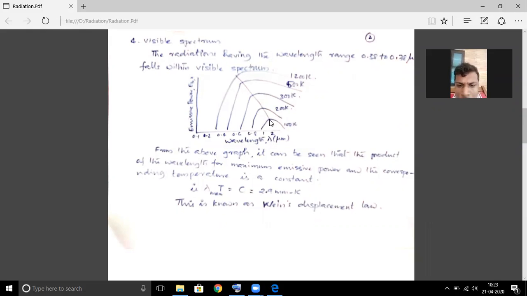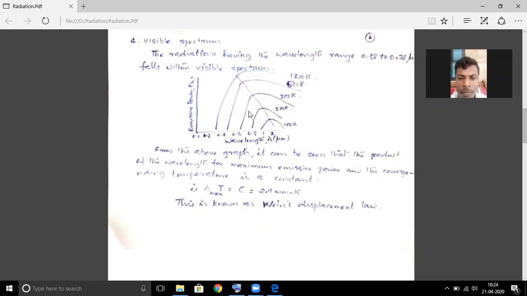And for maximum emissive power, there is a corresponding wavelength that you can get from the x-axis. Similarly, for every temperature, you can have a maximum emissive power and a corresponding wavelength. We call this wavelength corresponding to the maximum emissive power lambda max.